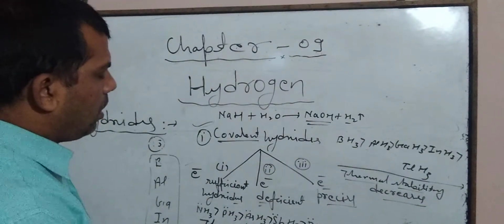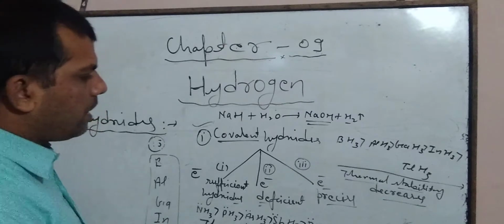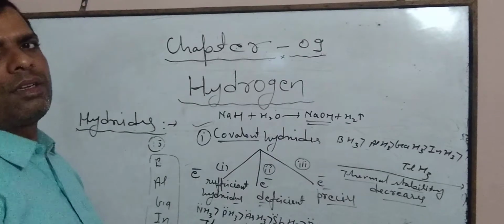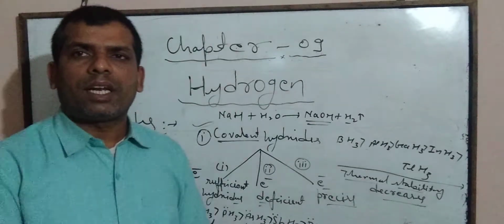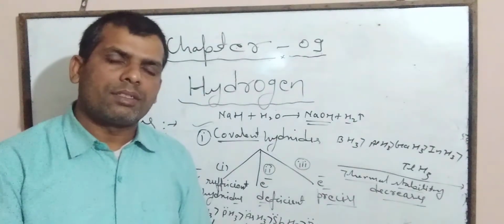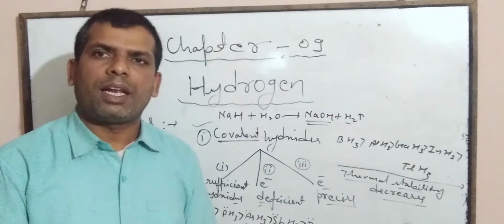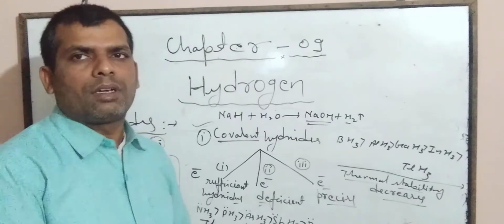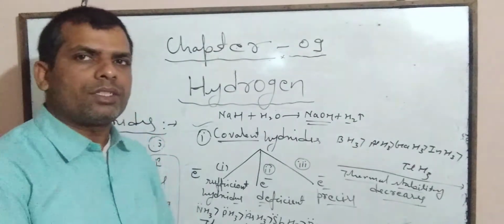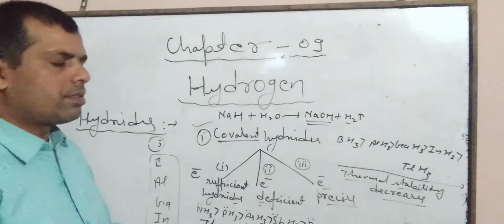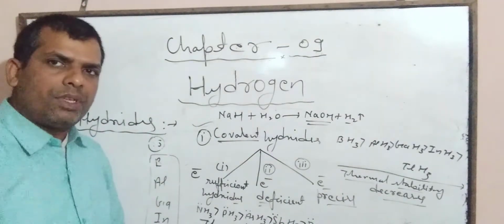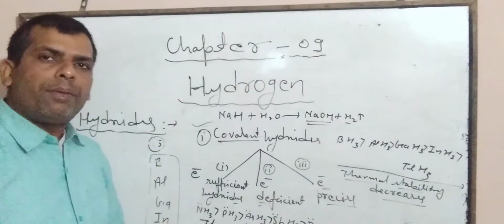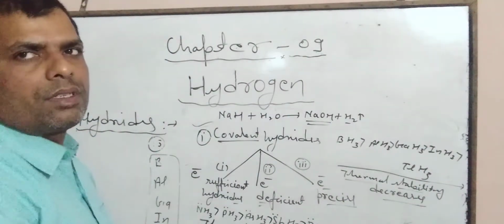Now, the next covalent hydride is the electron precise hydride. Electron precise hydrides are those types of hydrides which are neither electron sufficient nor electron deficient, in which only bond pair electrons are present.